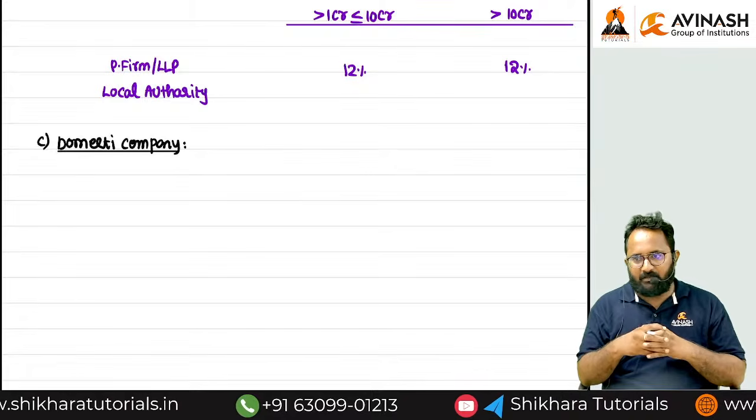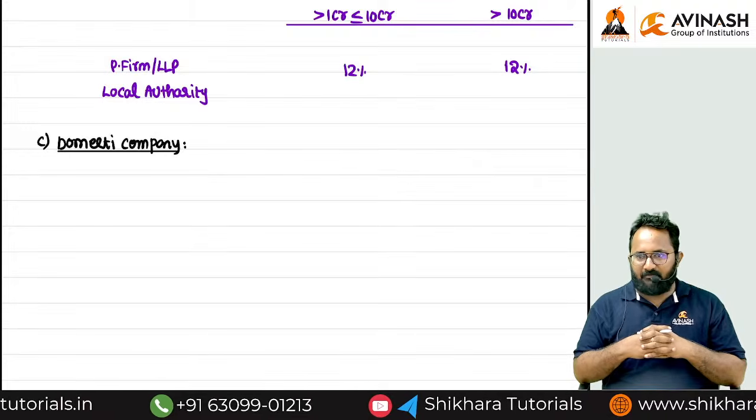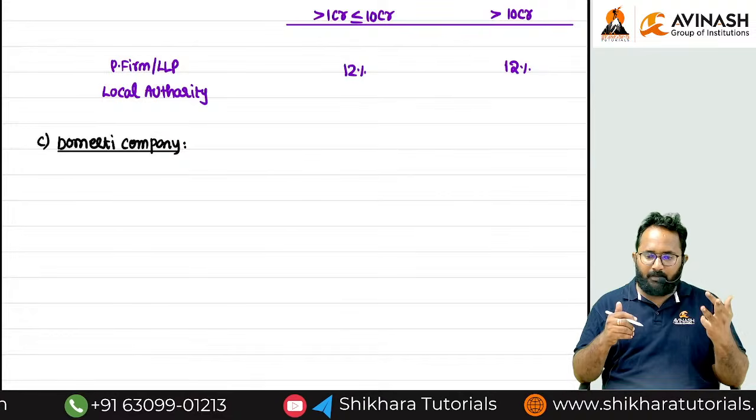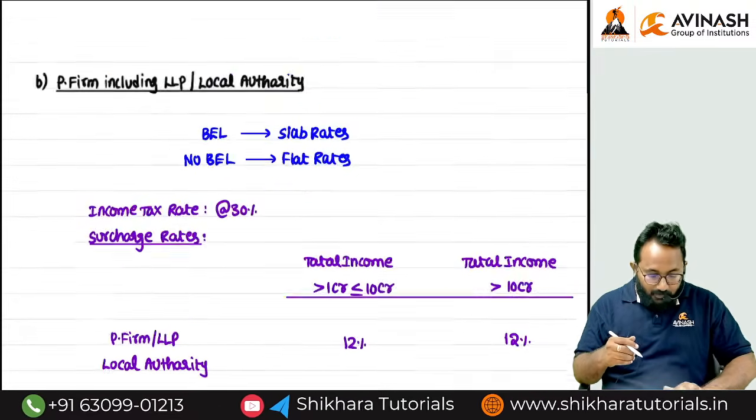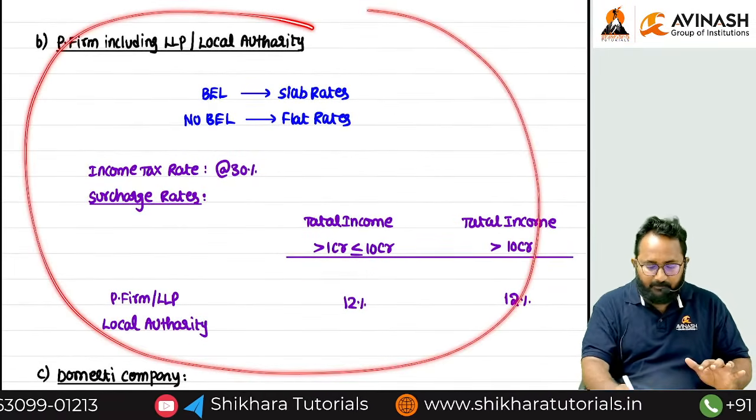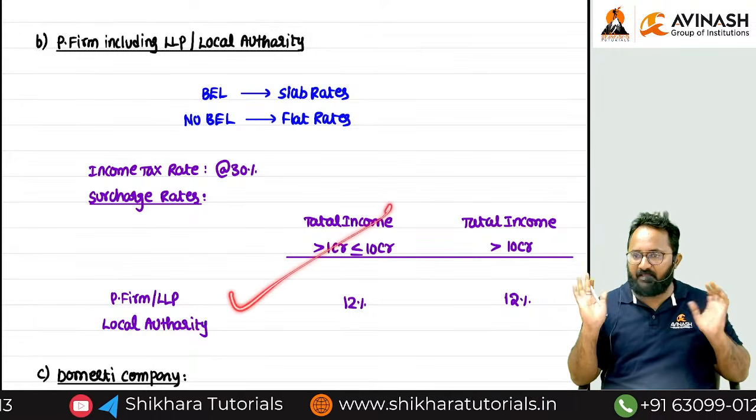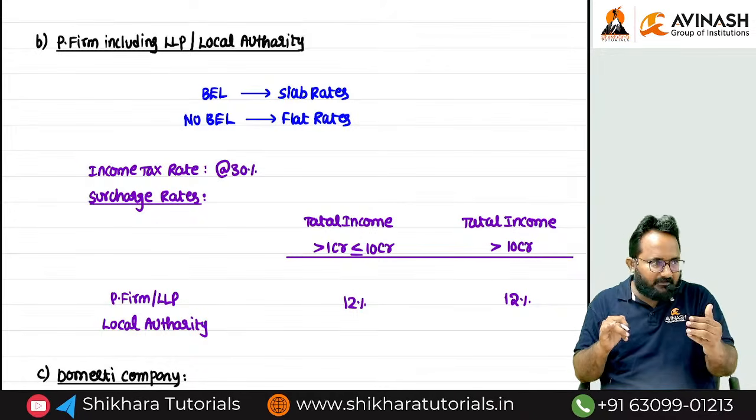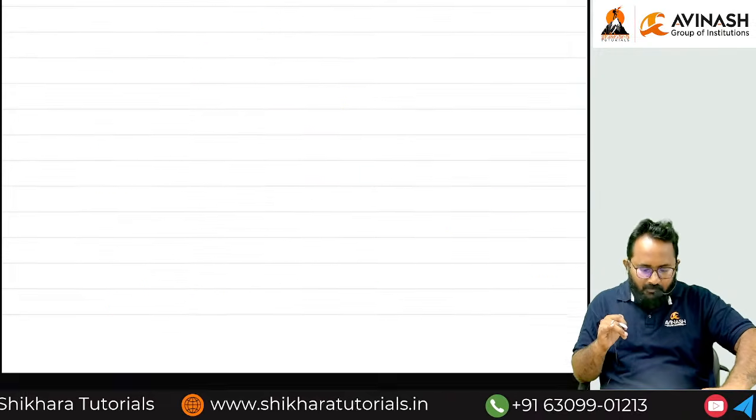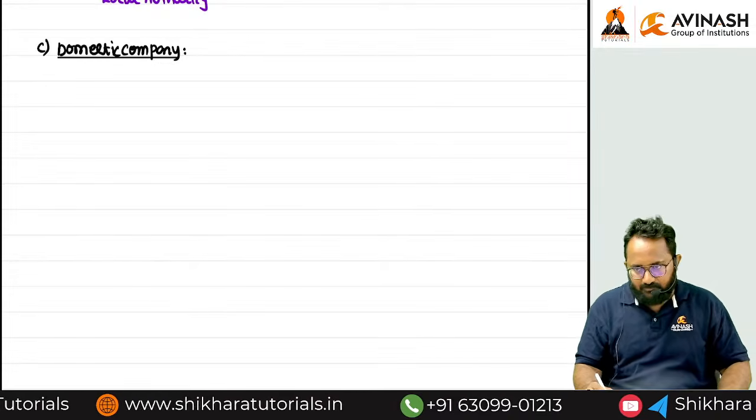Slowly we can start the domestic company tax rates. Here for domestic company we have an option to follow the regimes. Previously we discussed the regimes for whom? Individual, HUF, AOP, BOI, AJP. For partnership firm, LLP as well as local authority, is there any regime? No, we don't have any regime. They have to follow these tax rates whatever is given in the act. For whom are the options given? Individual, HUF, AOP, BOI, AJP, as well as for domestic company also they gave an option to follow the regimes. Shall we discuss?